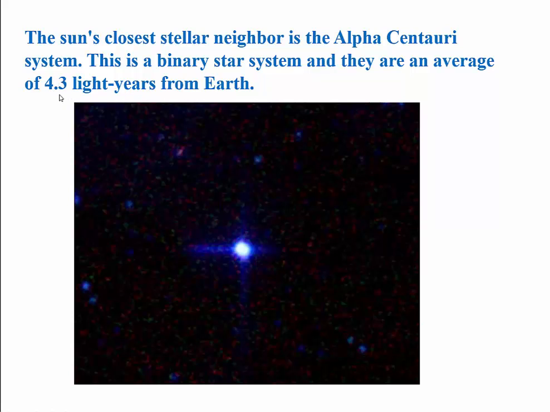What does that mean? When you look at the Alpha Centauri, what you're seeing actually happened 4.3 years ago, because in order to see it, we need to get the light from it reaching us, and it takes 4.3 years to reach us. So we say the distance of the Earth from the Alpha Centauri is 4.3 light years.